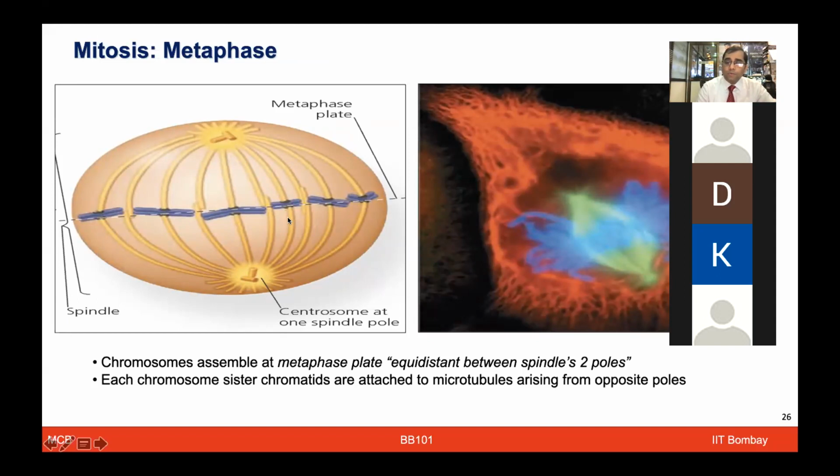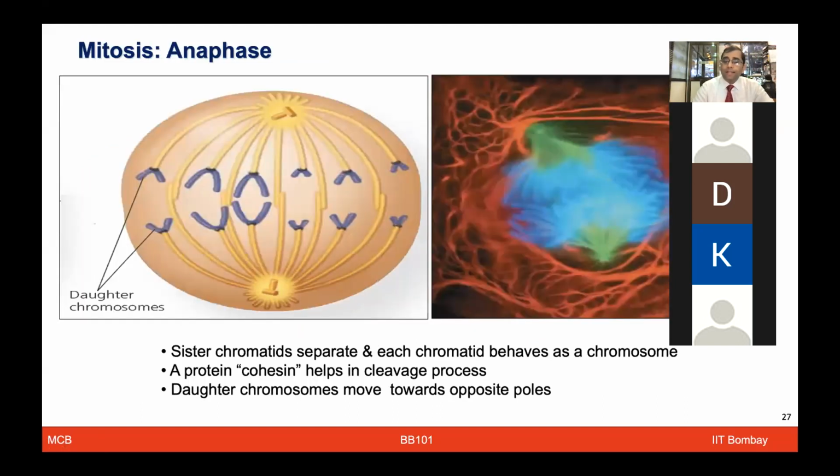important activity. Now the cell has almost aligned itself, and these chromatin material have to repel and move to the different spindle poles. Only then can the cell divide. And this is where various types of proteins play a very important role. Proteins like cohesins are involved in gluing these chromatids together, and their separation will only allow them to move to different poles.